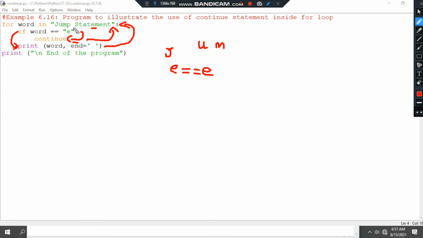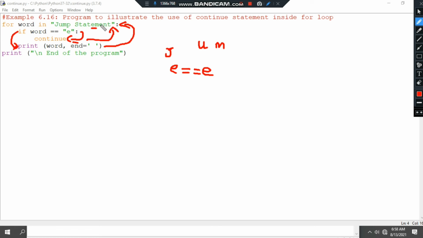Can you understand? Once the control reaches this continue statement, the next part of the for loop statements is skipped. The statements are ignored. So directly the control transfers to the for statement and it forces the next iteration to take place. That is, the letter E cannot be printed.